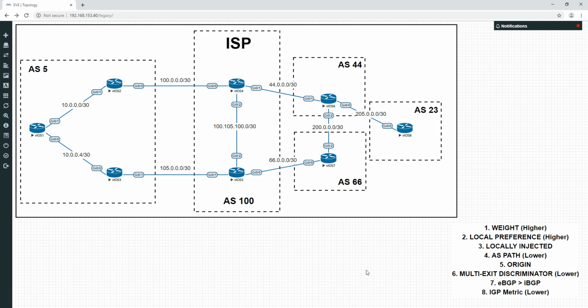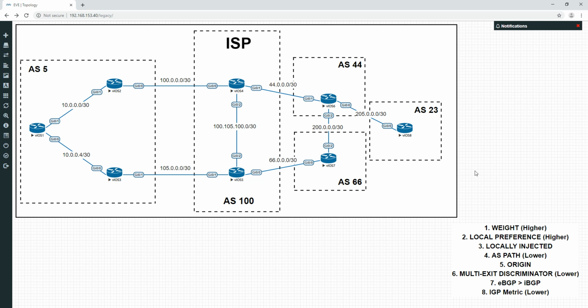The one we're going to focus on today is AS path. Now, what is AS path? AS path is effectively the chain of autonomous systems through which a prefix traverses when it's advertised. So, for example, here in the topology, we've got an AS here, AS5. It's going to act like a local AS which we control. We've got an ISP here, and we've also got these ASs here, AS44, AS66 and AS23.